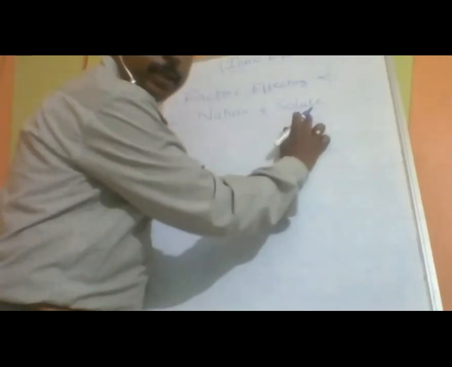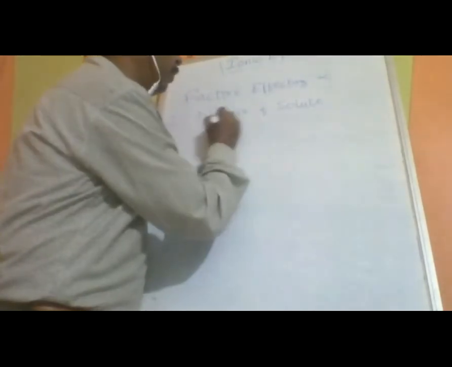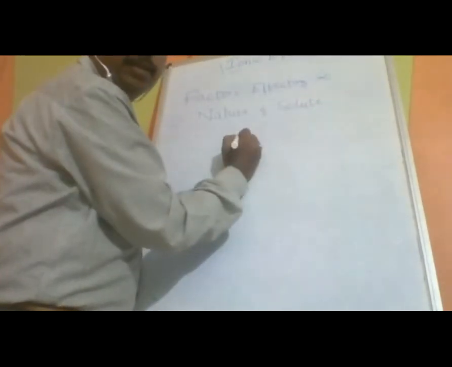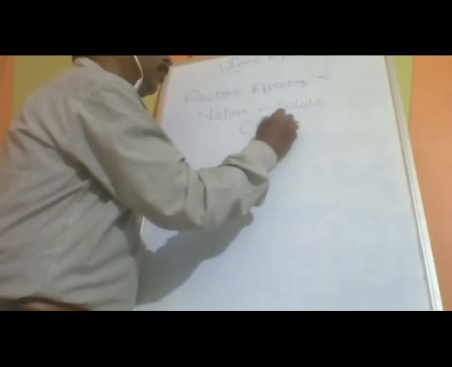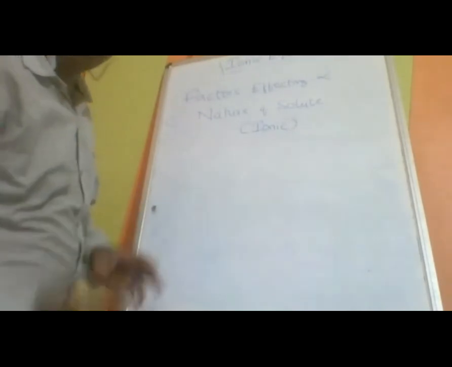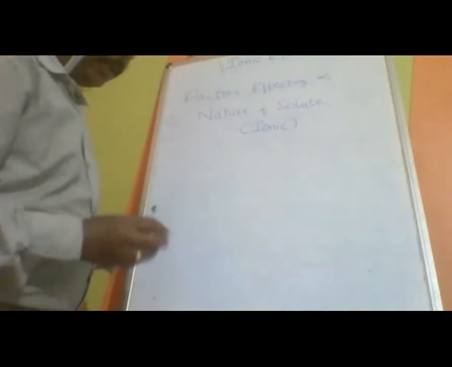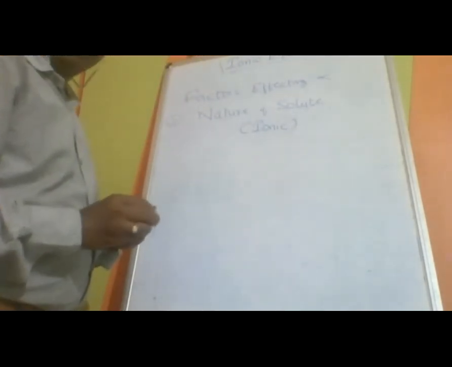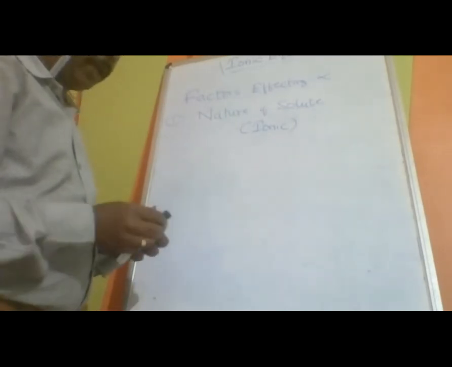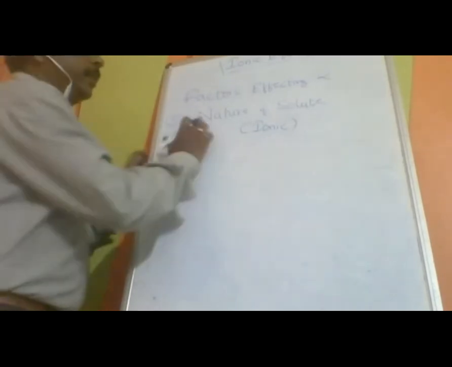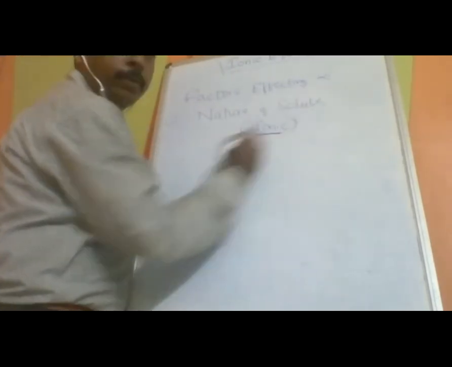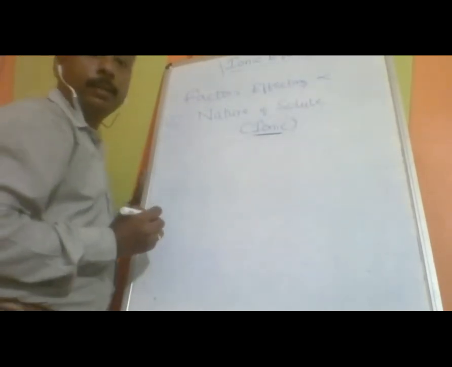What I have written is less visible, that's why I am reading it out: nature of solute. Ionic nature should be more. Higher the ionic nature, higher will be its tendency to dissociate, and higher will be electrolytic properties.